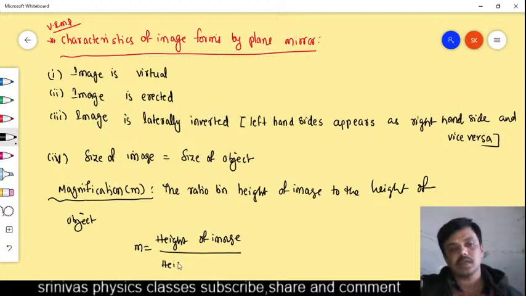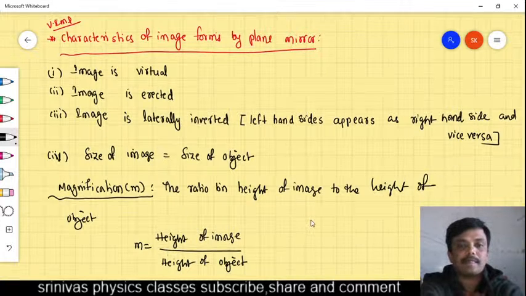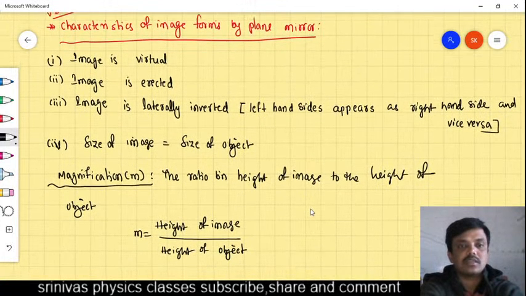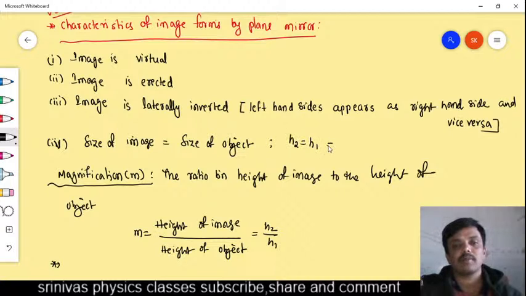Now my question is, what is the magnifying power of a plane mirror? Write in the chat box, students. Image height is equal to object height. Magnification is H2 by H1, but H2 is equal to H1 in case of plane mirror.